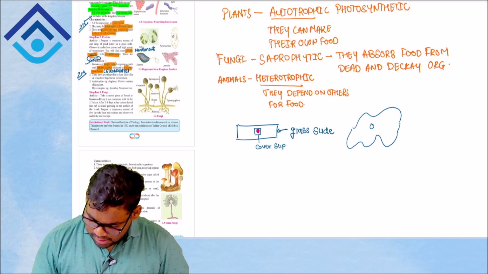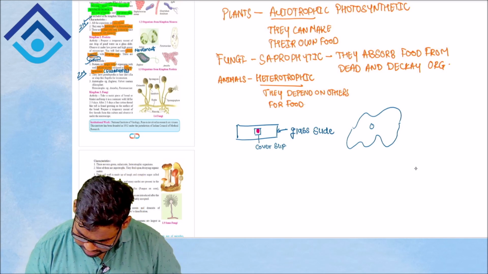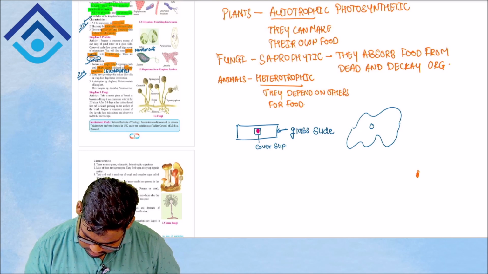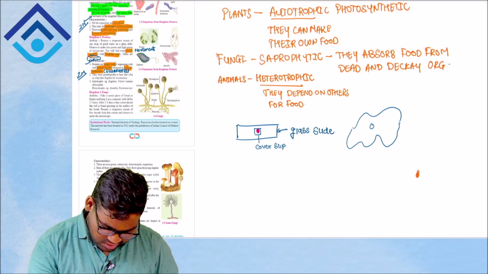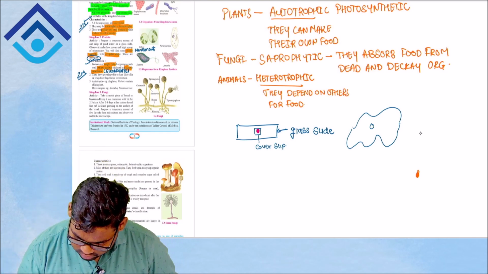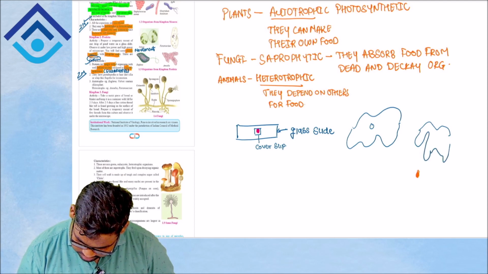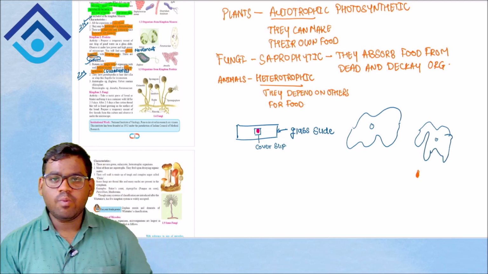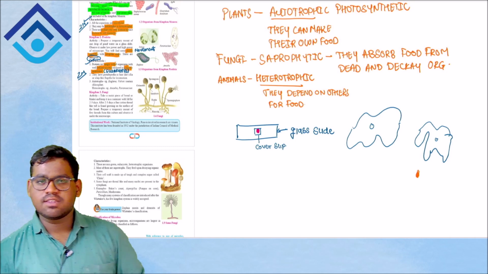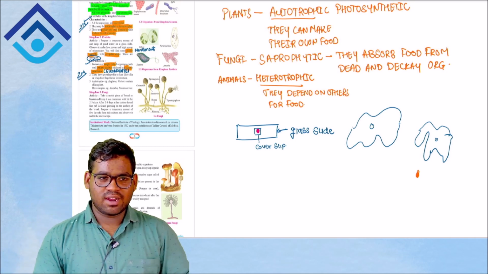Let's consider that the amoeba gets to see a food particle somewhere over here. The amoeba is hungry now and wants the food particle. So what will it do? It will move towards the food. Remember I said the amoeba can change its shape, so while moving, it can change its shape. Like how we have a skeleton, right? We have bones, so while we are walking, our bones don't change.